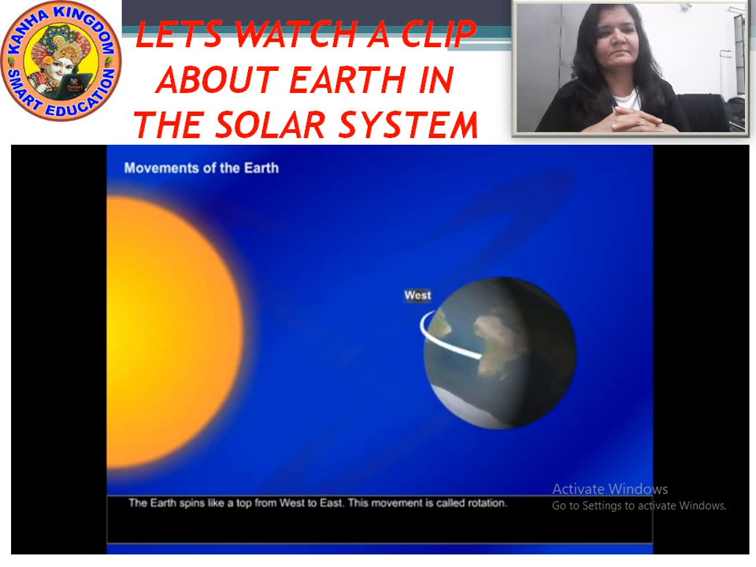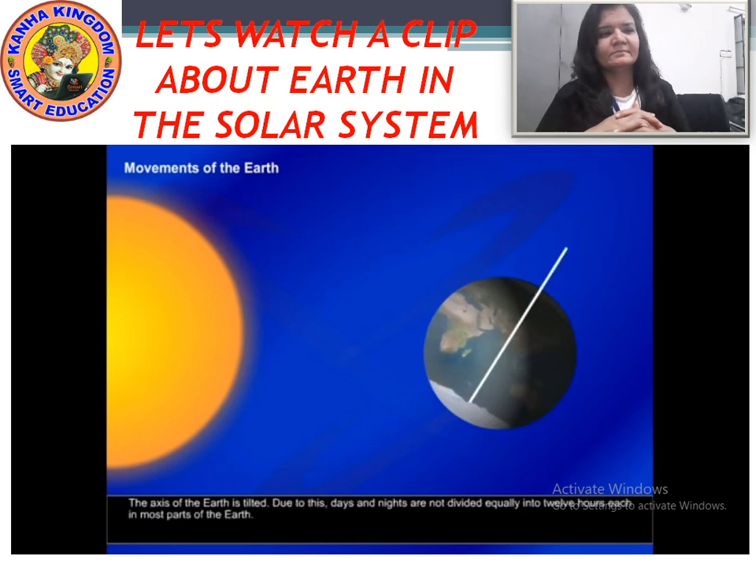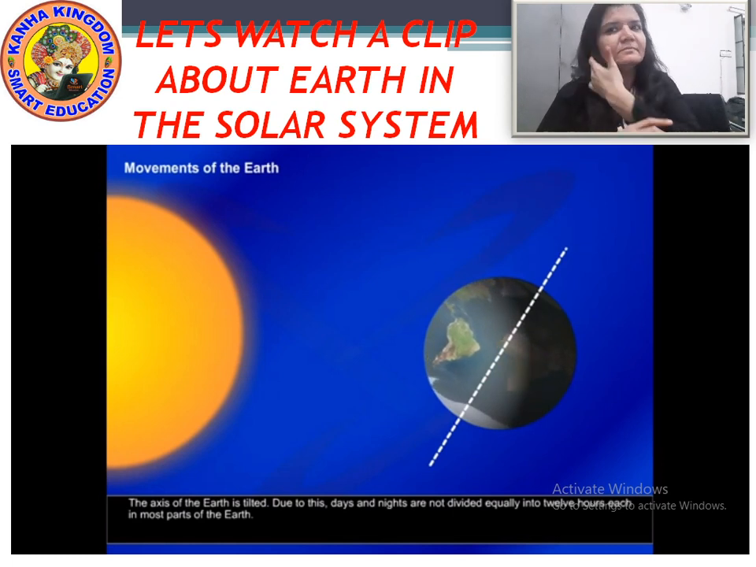Spins like a top from west to east. This movement is called rotation. One complete rotation of the Earth takes 24 hours. This rotation causes day and night on the Earth. The part of the Earth that receives sunlight has day, while the other half has night. The axis of the Earth is tilted. Due to this, days and nights are not divided equally into 12 hours each in most parts of the Earth.